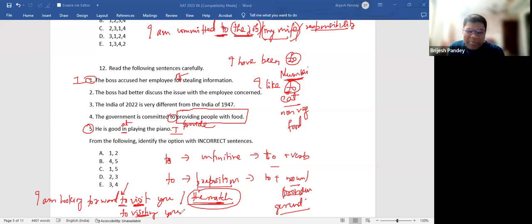See, very subtle grammar concepts can go so very deep. That's why I told you to use the elimination method. That's the simplest way. If the question is easy, you will get the question correct. If it is complicated, you will know and you will either leave it or maybe take a 50-50% chance. Is this clear to you that to can be a preposition and therefore what comes after it should never be a verb? It should be a gerund or a noun or a pronoun or a clause.